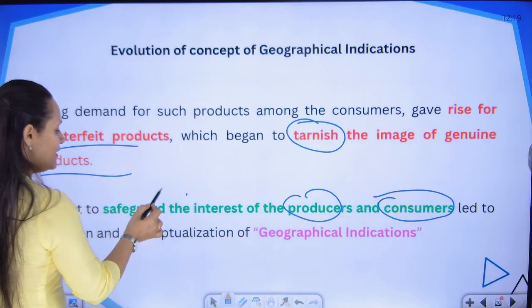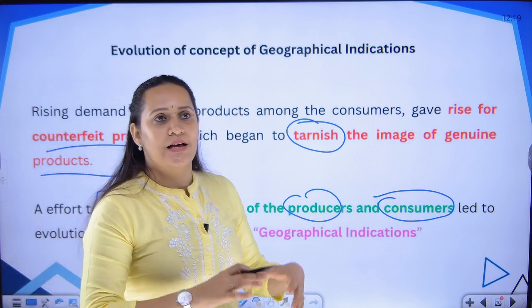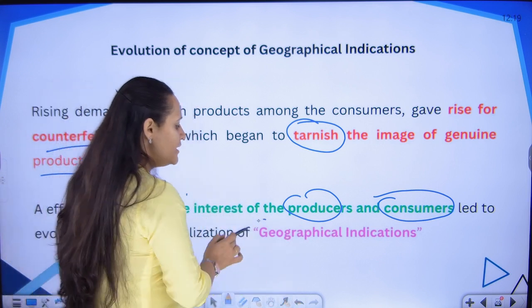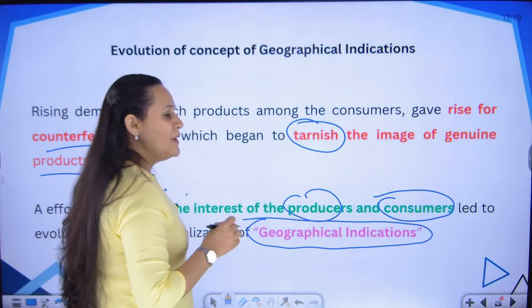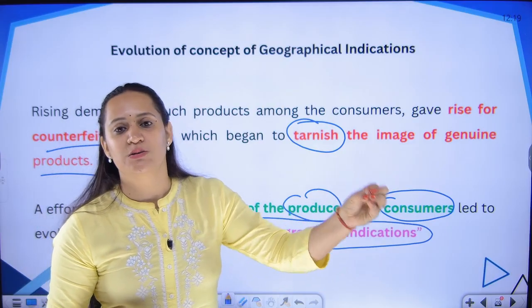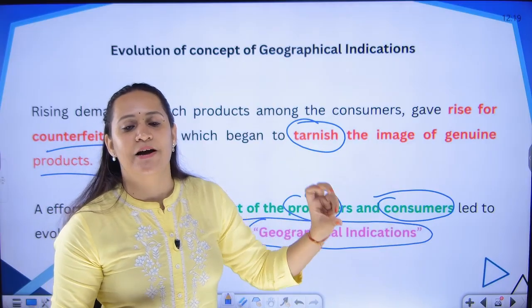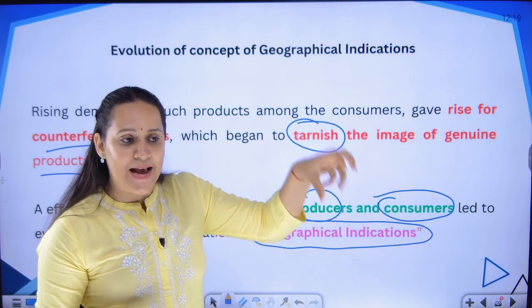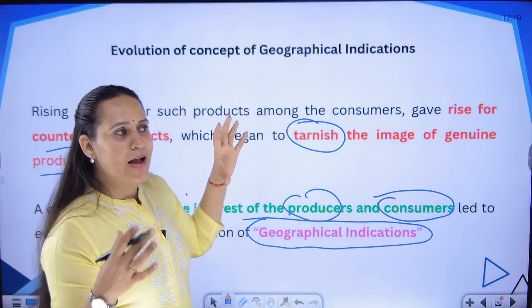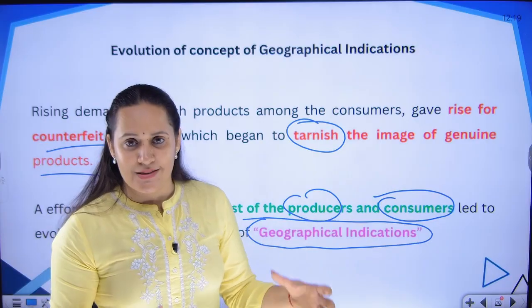And to safeguard their interest, to protect their interest, they said that let's evolve a concept called geographical indication, that people should get to know that if you want genuine products, you have to go to this particular place. Only these people are permitted to sell these kinds of products. Only at this particular place will you get genuine products. And that is how the concept of geographical indication came into existence.